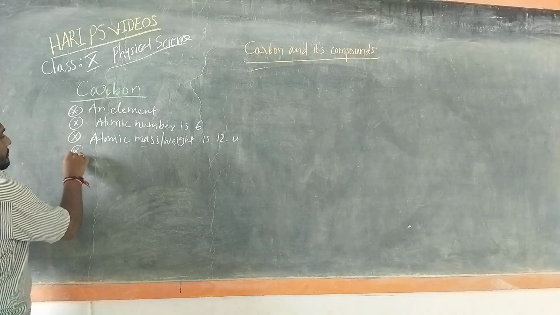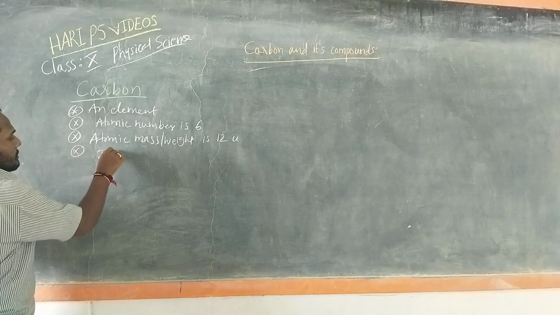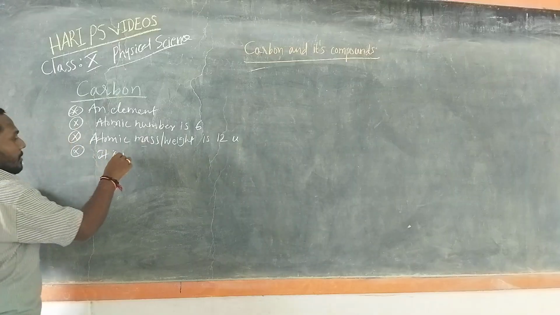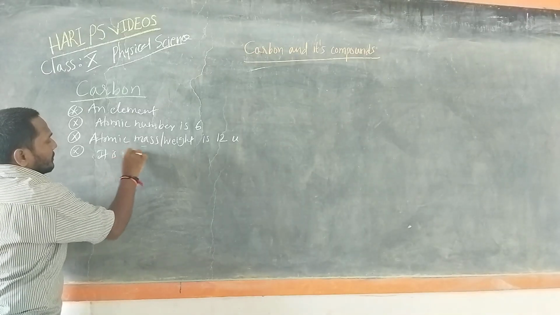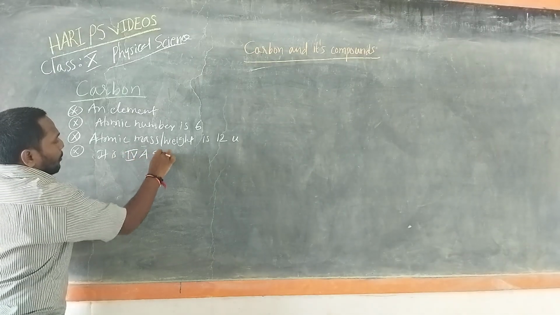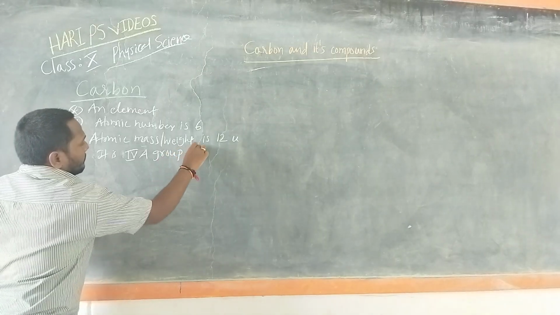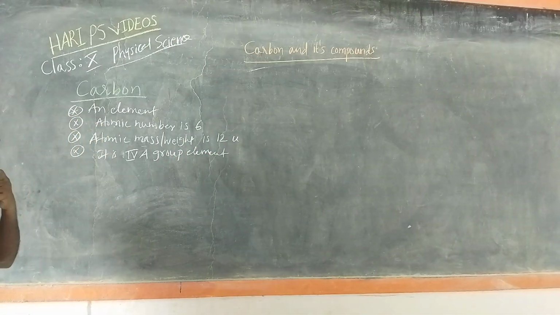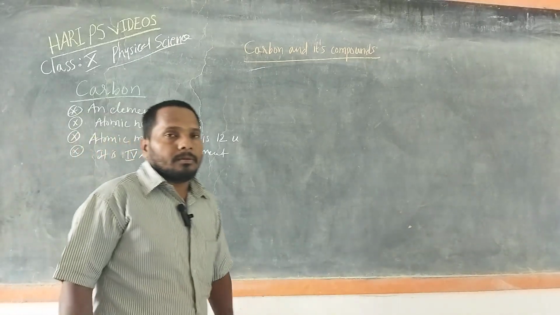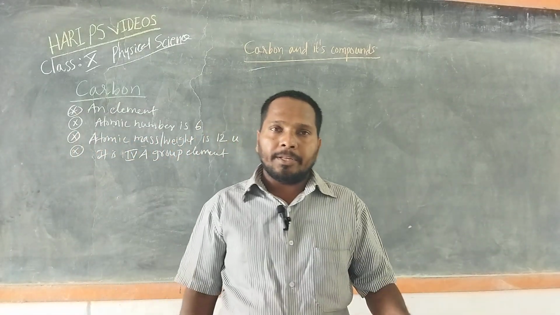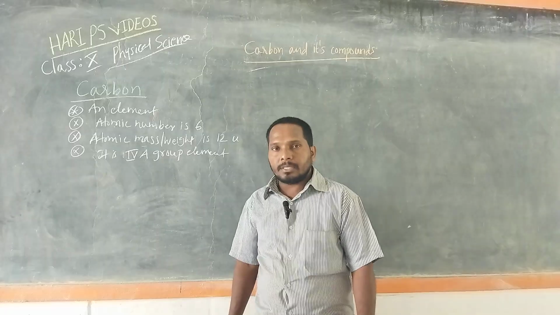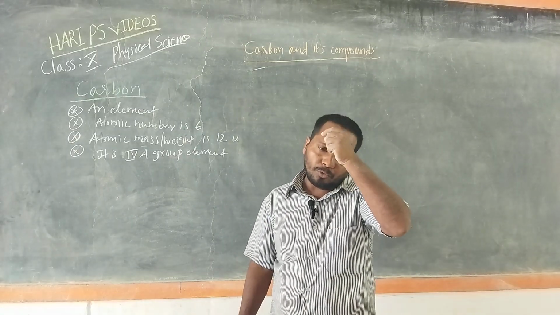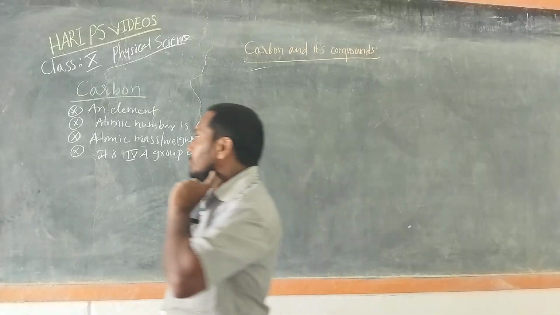Then it is a 4A group element. In the periodic table, whenever we see, carbon is in the 4th group, in the 4A group.